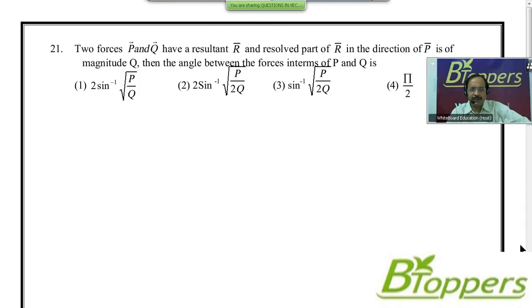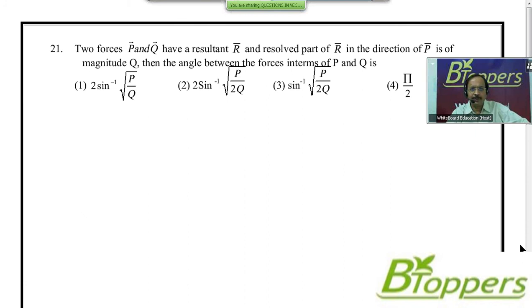See the next question 21. Two forces P bar and Q bar have a resultant R bar, and the resolved part of R bar in the direction of P bar is of magnitude Q. Then the angle between the two forces in terms of P and Q is,